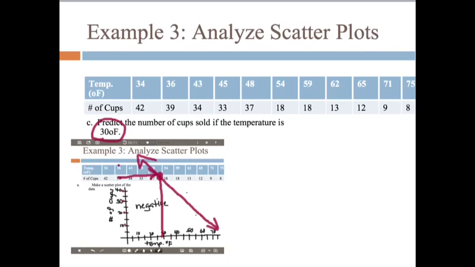This is an approximation and other people will get different answers, but I think it would be safe to say that 30-degree weather is going to lead to about 50 cups of coffee sold.